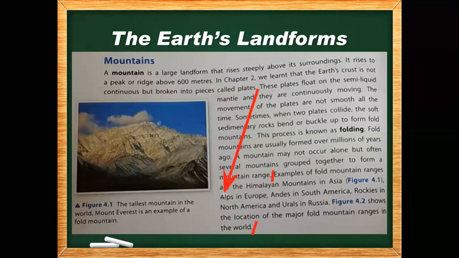Alps. Ellipse in Alps. el- Alps, Europe. ellipse ellipse in Europe, ends in the South America, routes in the location of the major fold Rockies in mountain North America. range, North America, and the Urals in Russia. Figure 4.2 shows the location of the major fold mountain ranges in the world.